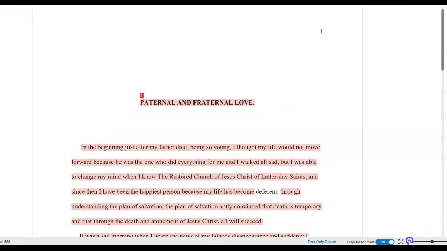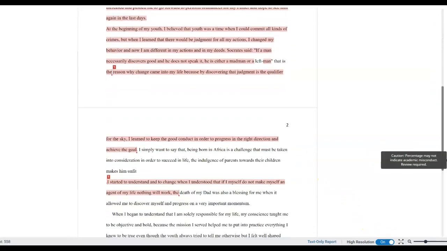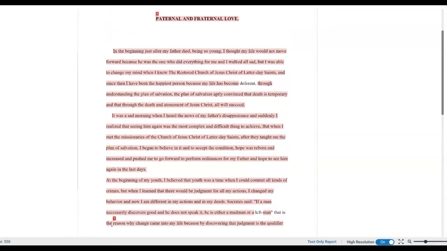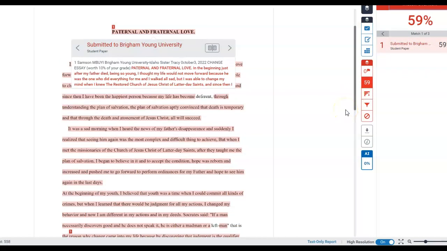What they do is they highlight in pink everything on the essay that has been turned in previously. So you can see over half of this was turned in for another class. And if you open it up right here, it tells me exactly where. So it looks like this was turned in for Sister Tracy's class in last October of 22. All right? Because this was turned in for another class, I cannot accept it for this class.